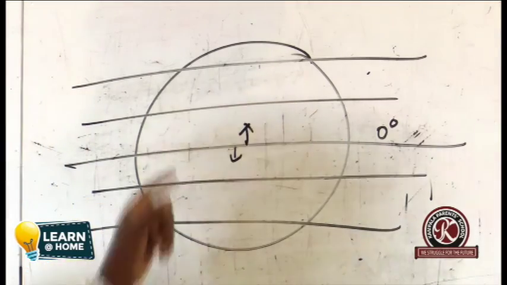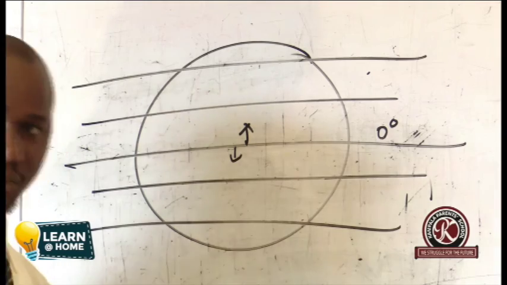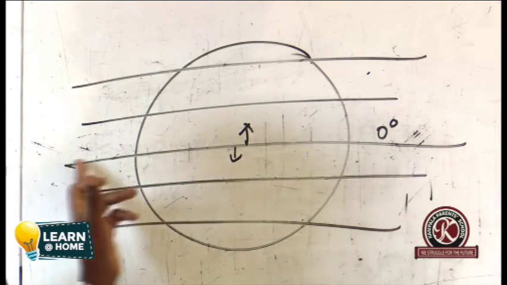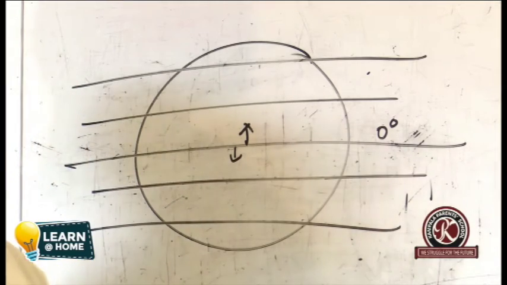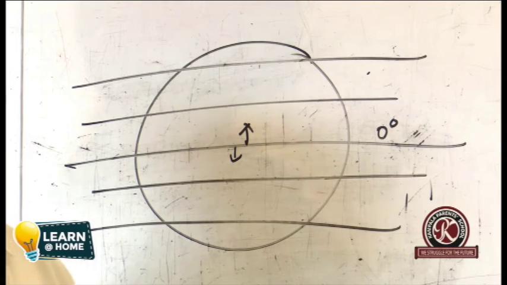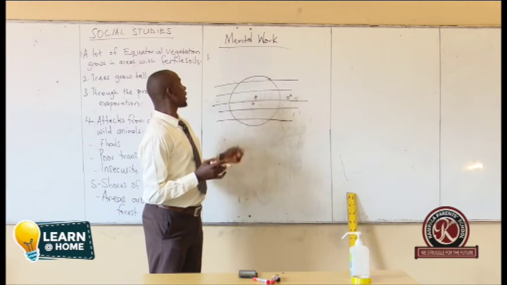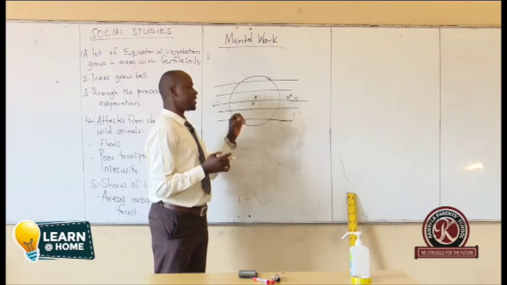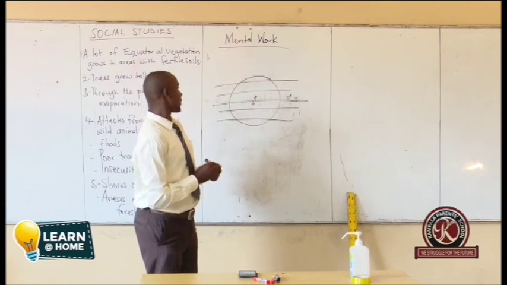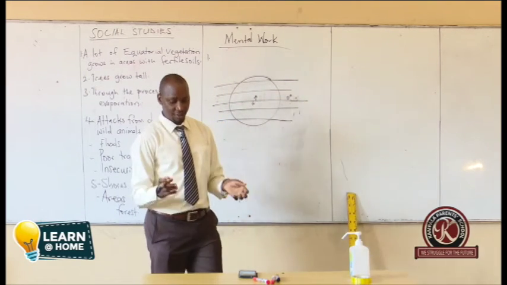That's one answer. Another one, we can say it divides the world into two equal parts. And those are the only answers we can give. This question can also be asked in a different way. Why is the prime meridian marked 0 degrees? We simply say it's also the starting point when measuring lines of longitude.